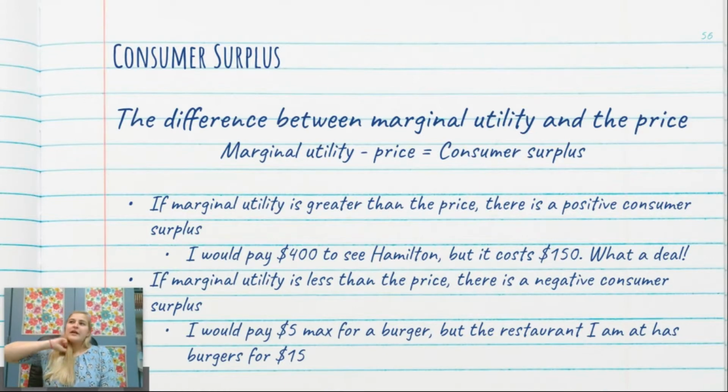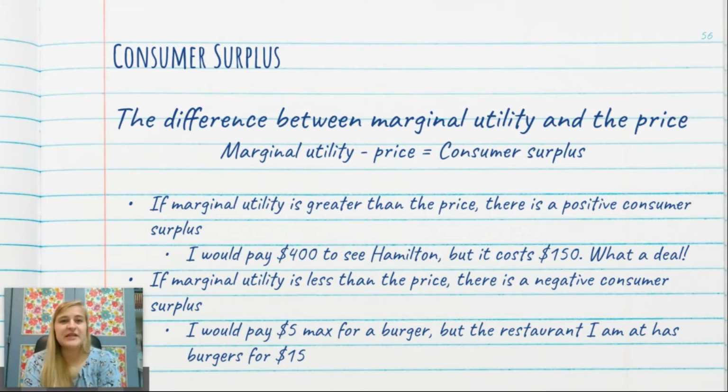So now we're looking at, well, if I would pay so much for this good or pay not to do this good or thing, and the price is different, what's the difference? And economists call that difference consumer surplus. The surplus from the consumer. It's the difference between marginal utility and the price. And it's literally an equation. Marginal utility minus price equals consumer surplus. Okay, so let's look at some examples.